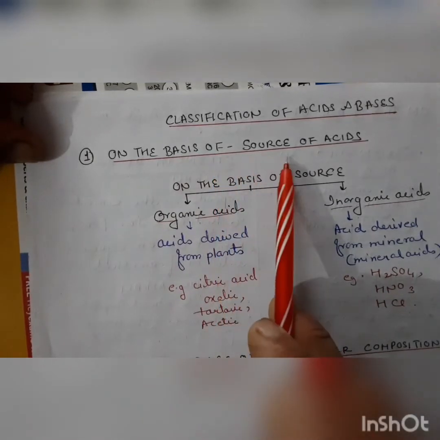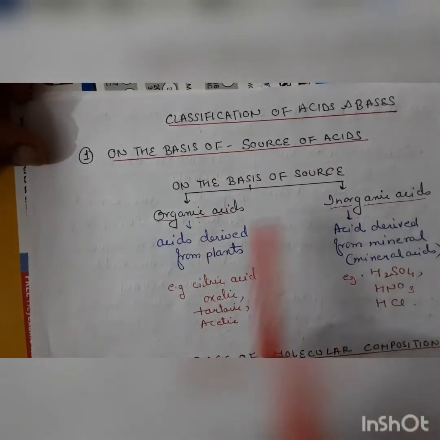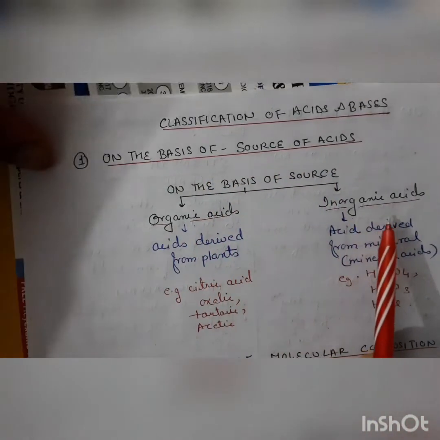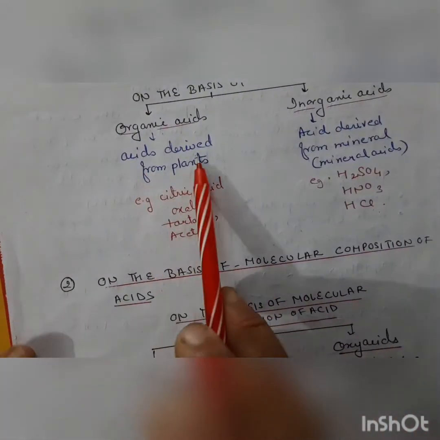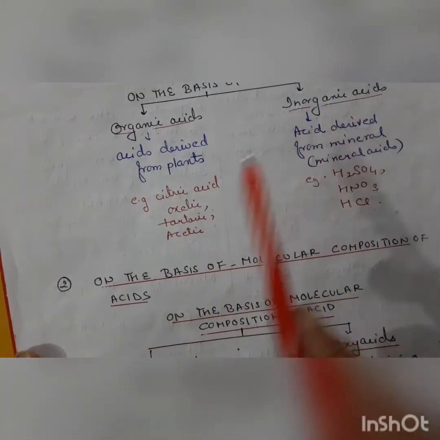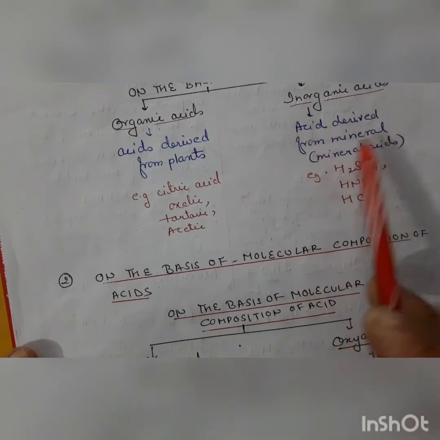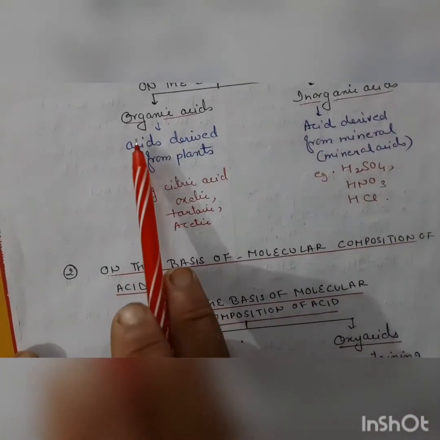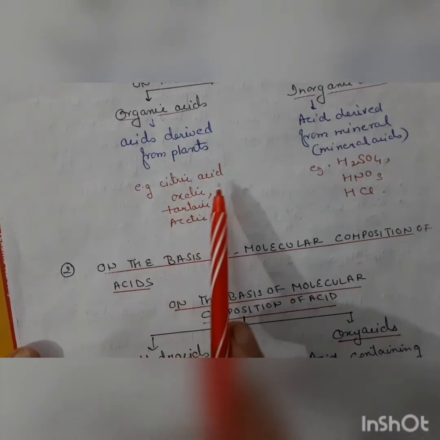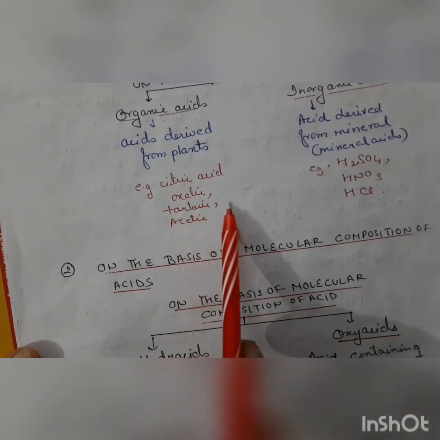Students, today we will do classification of acids and bases. On the basis of sources of acid, they are of two types: organic acid and inorganic acid. Organic acids are derived from plants and inorganic acids are derived from minerals. Examples of organic acids are citric acid, oxalic acid, tartaric acid and acetic acid.